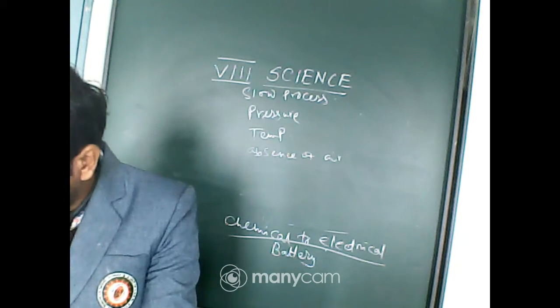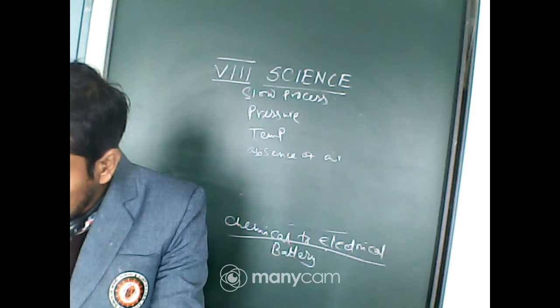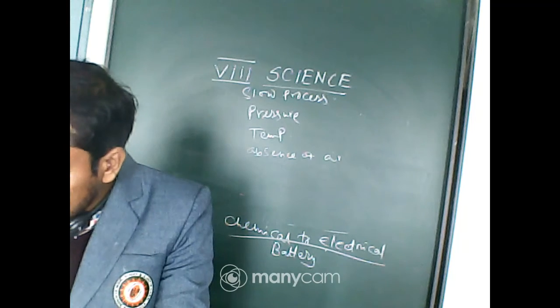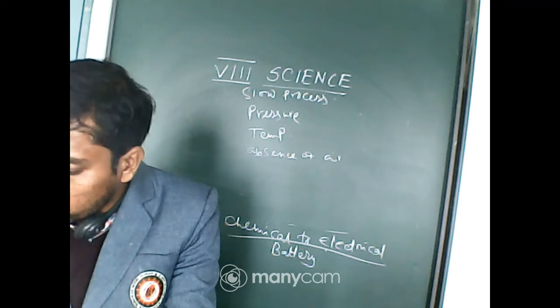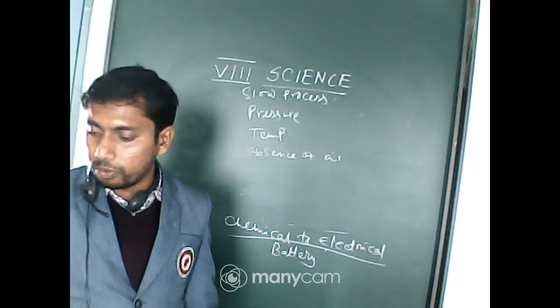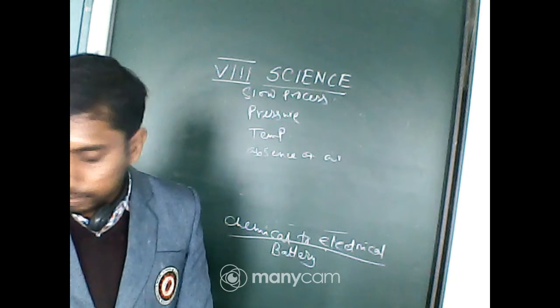As coal contains mainly carbon, the slow process of conversion of dead vegetation into coal is called carbonization. Since it was formed from remains of the vegetation, coal is also called a fossil fuel. So why is it called a fossil fuel? It is due to the dead remains of plants.